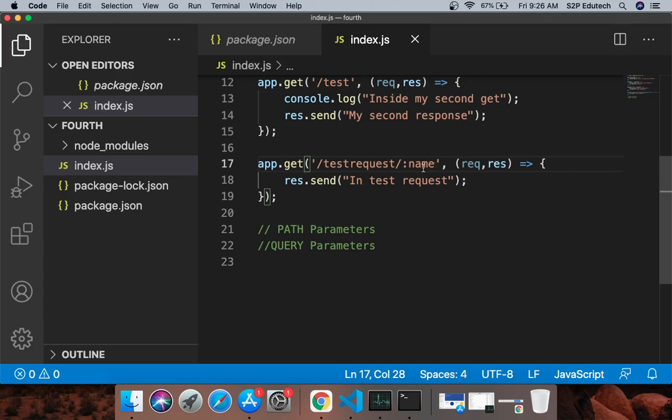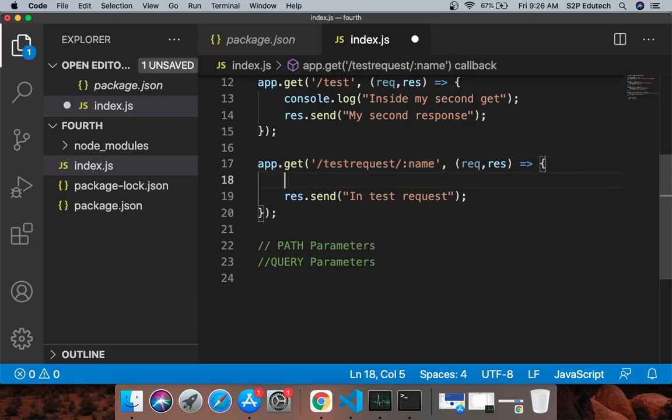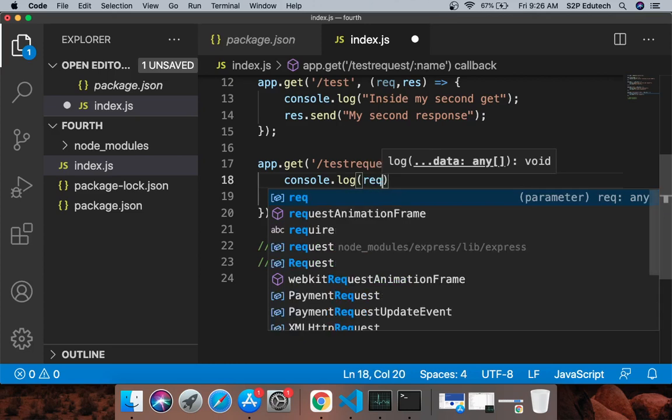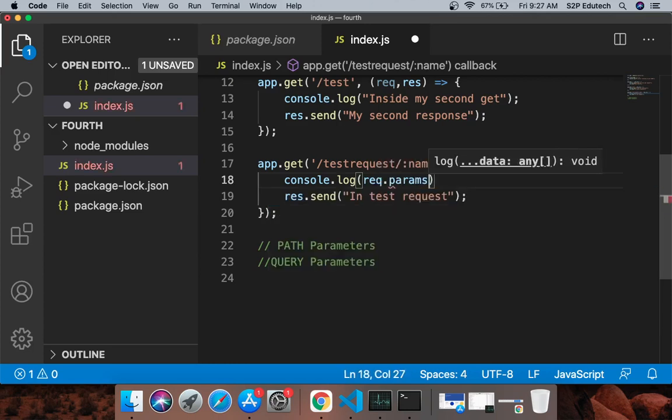So name is some variable, so you can give anything: name, id, abc, whatever you want to. And next I would say console dot log request dot params dot name.